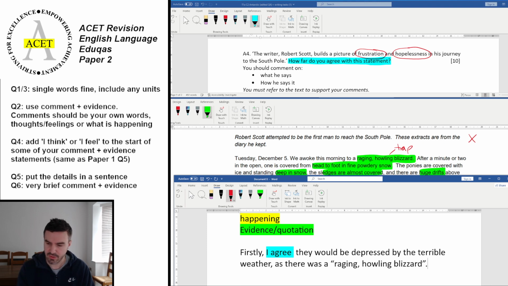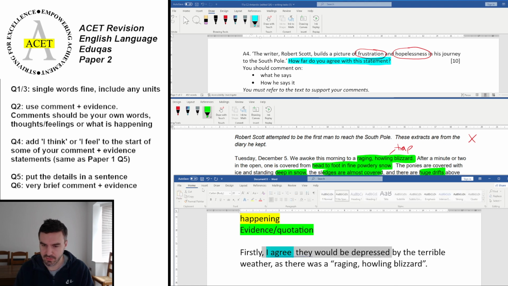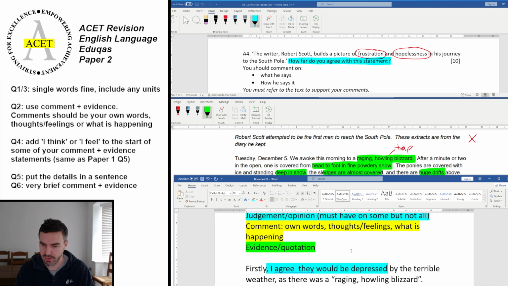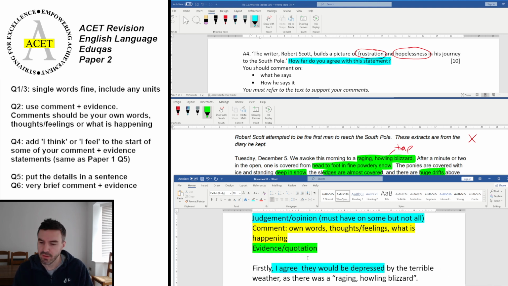So there's one answer, and if we just color code what's there, that is our judgment. If I just zoom out, you can see it a little better there. So that's where we're agreeing with the statement. Terrible weather is showing we understand what the evidence is about, so that's going to be in yellow, comment, and the raging, howling blizzard, there is the evidence.